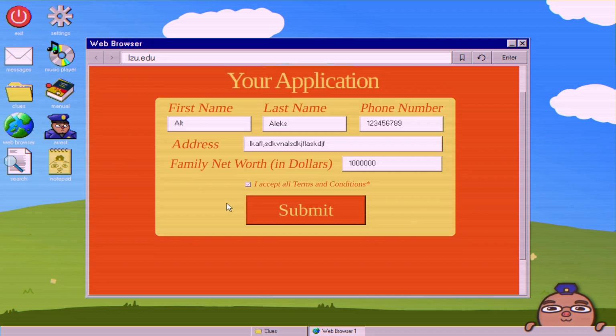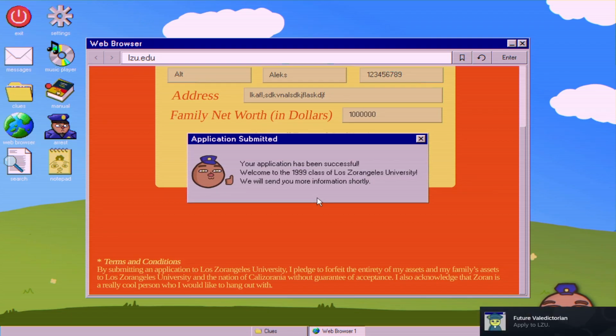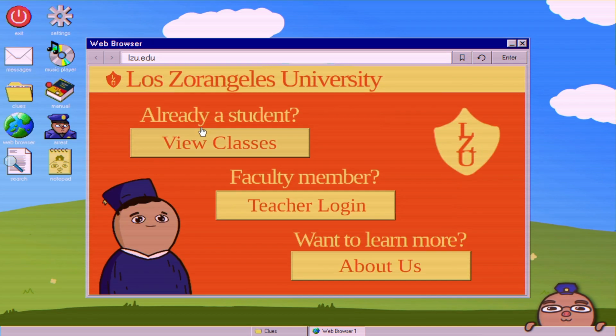Hit Accept All. Which terms and conditions say, by submitting an application to LZU, I pledge to forfeit the entirety of my assets and my family's assets to LZU and the nation of Calazurania without guarantee of acceptance. I also acknowledge that Zoran is a really cool person who I would like to hang out with. And you just hit Submit. There we go. You get an achievement for that. But back to the case. So that's the first step, is just getting to the website.